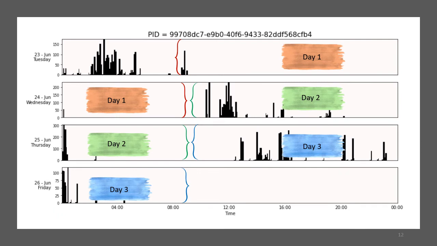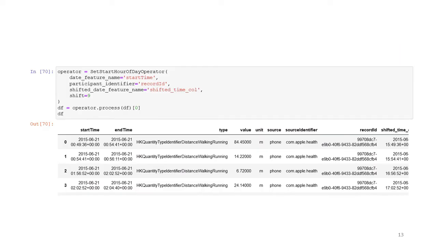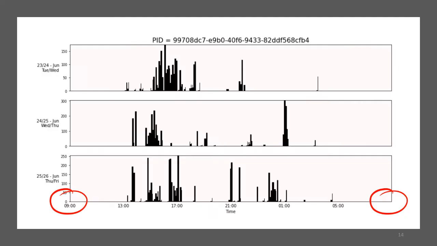After loading My Heart Counts, a researcher may need to compute statistics of patients starting at a different hour than midnight. Hence, we provide operators such as set start hour of day to cope with such cases. The pipeline can use the shifted time and continue with its operators. Visualizing the days after calling set start hour of day now shows the preferred start of the day.